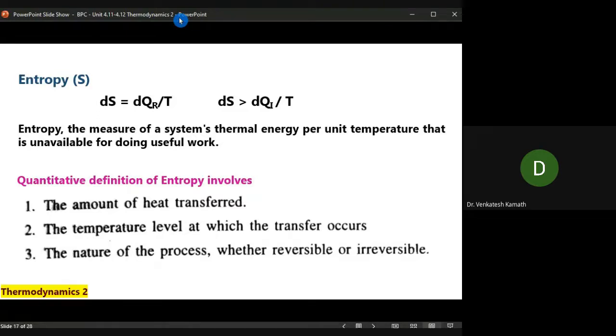Now, I said entropy is a measure of that irreversible loss. How do we measure it? There are two types of system. One is called a reversible system. Another is called an irreversible system. A reversible system, as I mentioned in the first unit, is one where you may not require a lot of energy to get the system back to its original state. Usually this is the ideal conceptual system only.